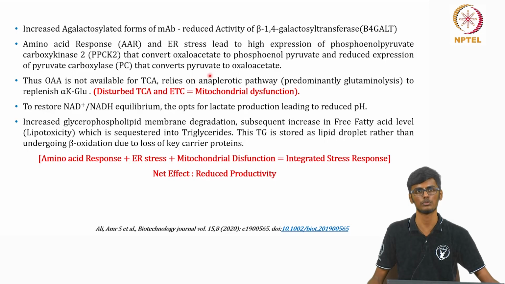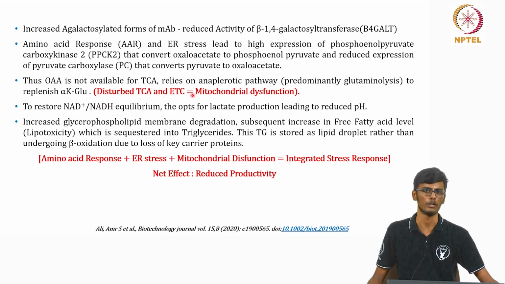So this makes the oxaloacetate unavailable for the TCA cycle, and the cell relies on anaplerotic pathways like glutaminolysis, which leads to increased ammonia synthesis. And this tries to replenish the alpha ketoglutarate to the TCA cycle.